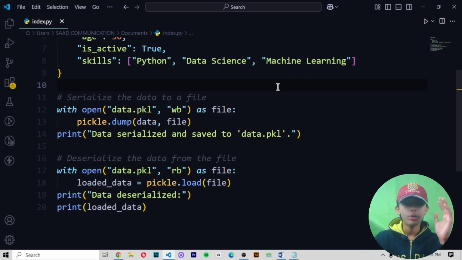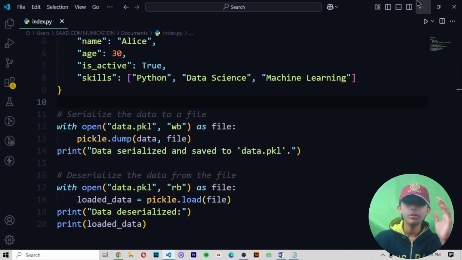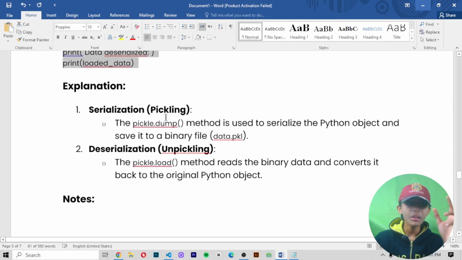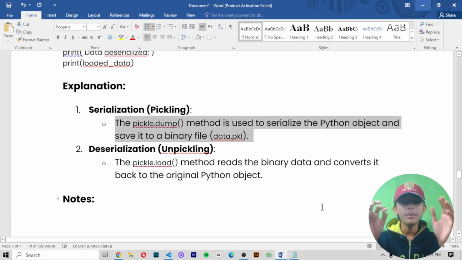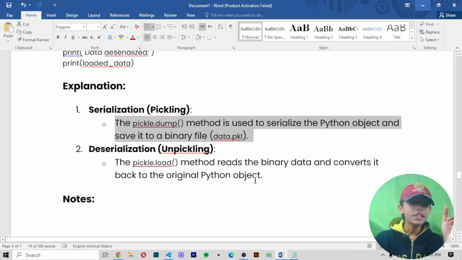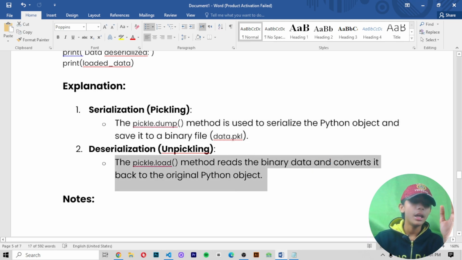In today's video, we talk about it. So now let me explain. First, serialization, pickling. The pickle.dump method is used to serialize the object and save it to the binary file data.pkl. Number 2, deserialization, unpickling. The pickle.load method reads the binary data and converts it back to the original Python object.